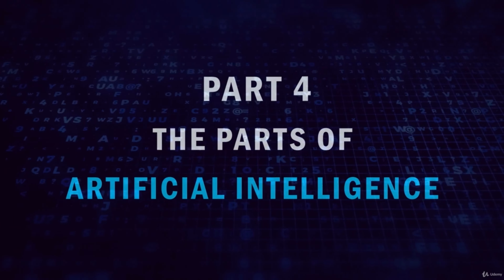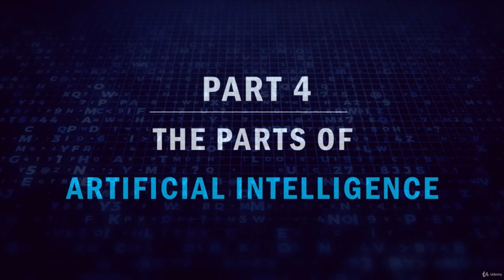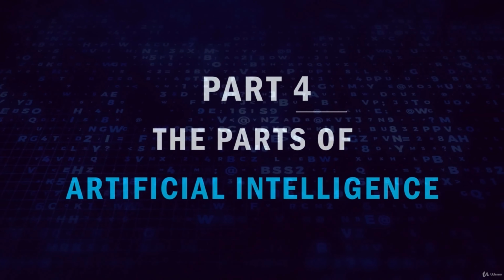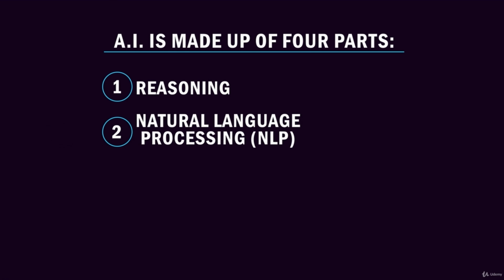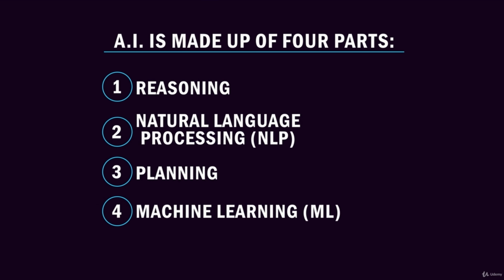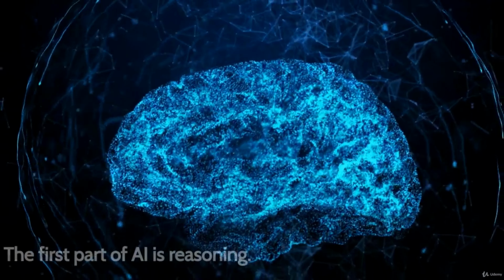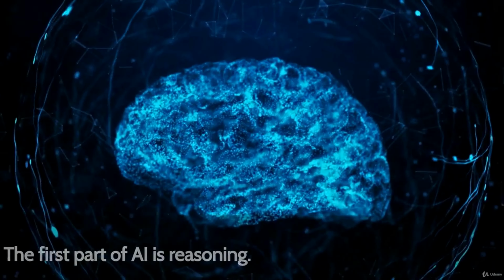Part 4. The parts of artificial intelligence. AI is made up of 4 parts: reasoning, natural language processing, planning, and machine learning. The first part of AI is reasoning.